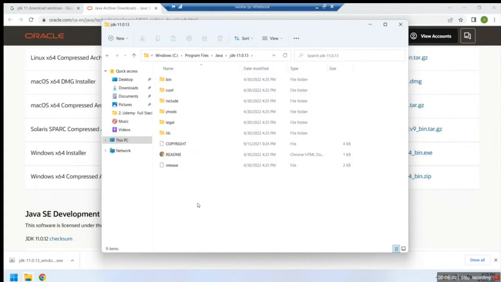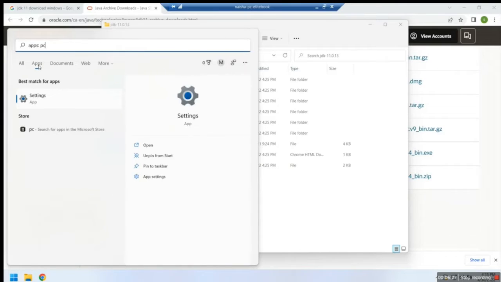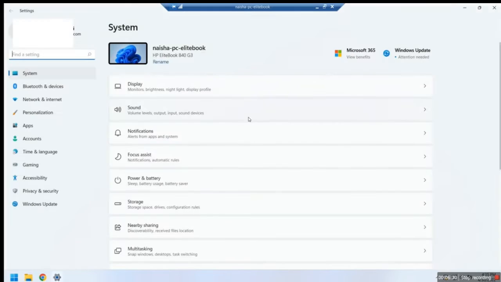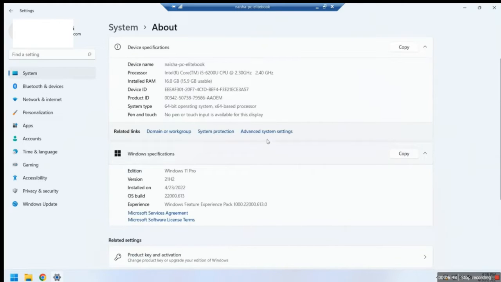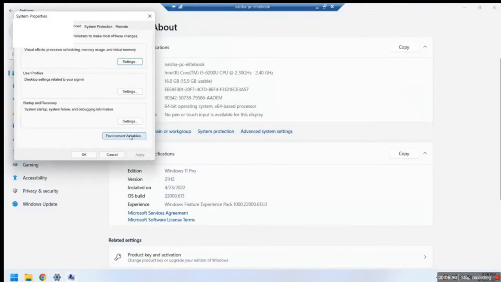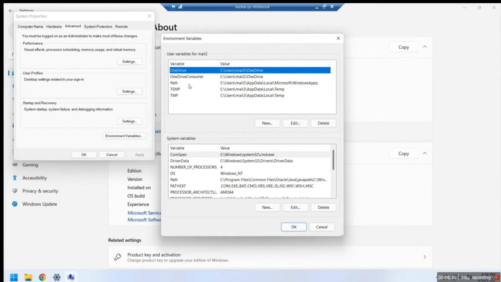Next step is to set up the Java environment variables. Environment variables are set so that the computer knows where the directory and the executable programs are when it receives a request to execute a command. In your computer search box, type PC, go to settings, click on about, and then click on advanced settings. Click on the environment variables button.